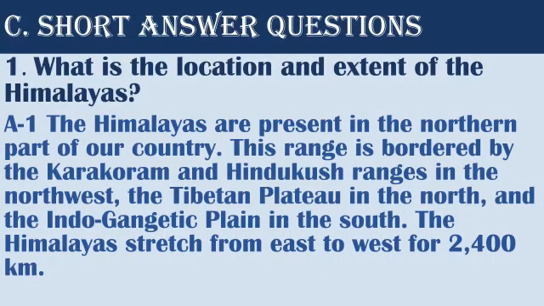Part C. Short answer questions. First, what is the location and extent of the Himalayas? Answer. The Himalayas are present in the northern part of our country. This range is bordered by the Karakoram and Hindu Kush ranges in the northwest, the Tibetan Plateau in the north, and the Indo-Gangetic Plain in the south. The Himalayas stretch from east to west for 2,400 kilometers.